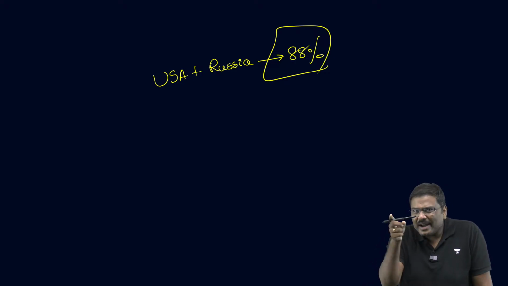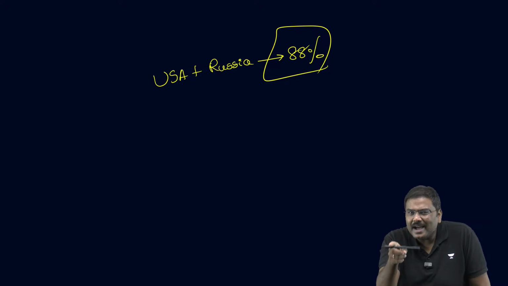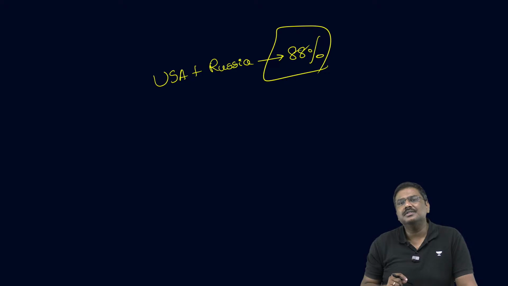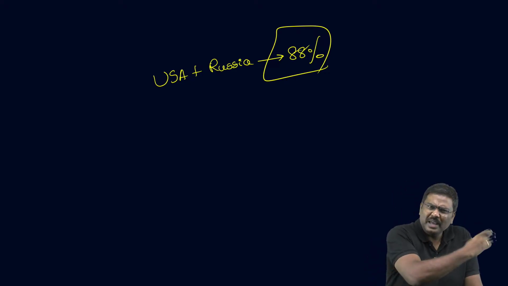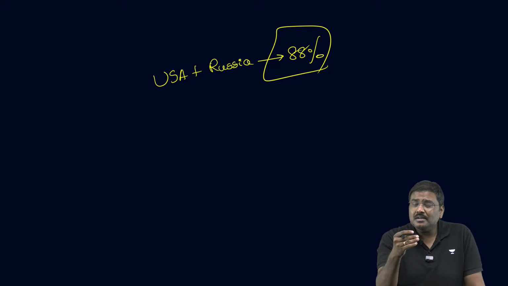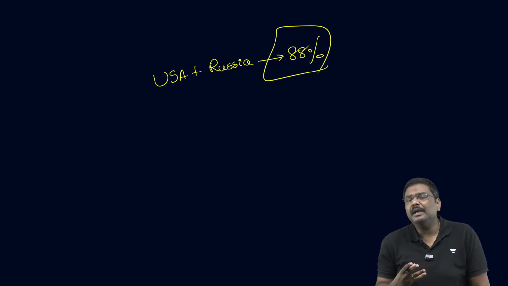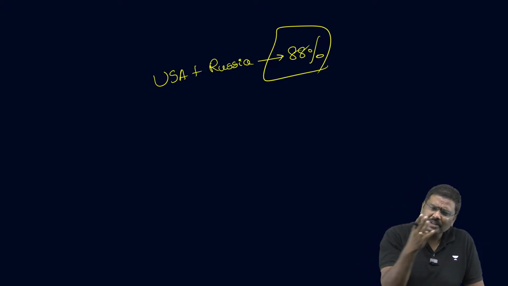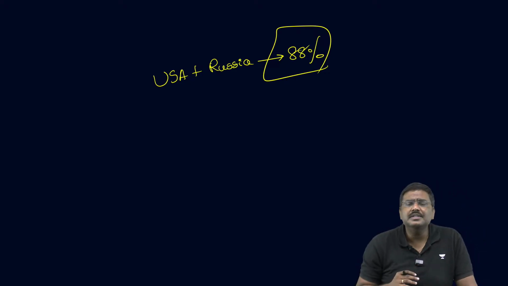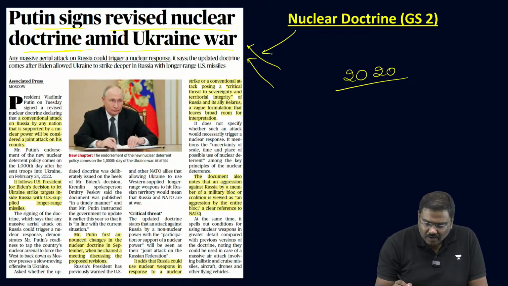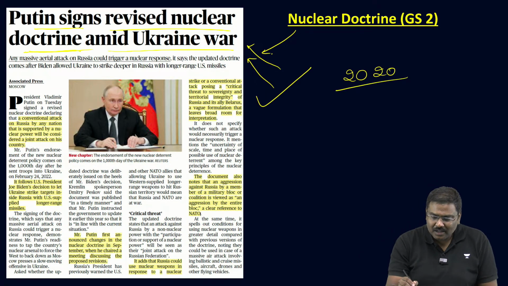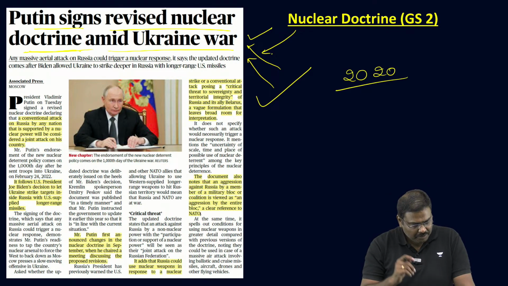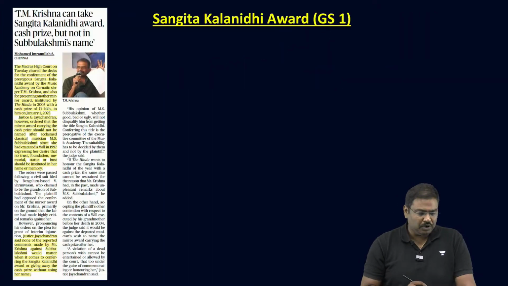Now, many experts looking at the new doctrine are saying this is basically a direct warning by Russia to multiple other countries. It could be a group of countries, or it could even be USA also, that Russia, if need be, is also willing to use nuclear weapons when these countries get weapons from countries such as USA. So many of the experts have raised a concern regarding the new nuclear doctrine which has been signed by the president of Russia, that is Vladimir Putin.